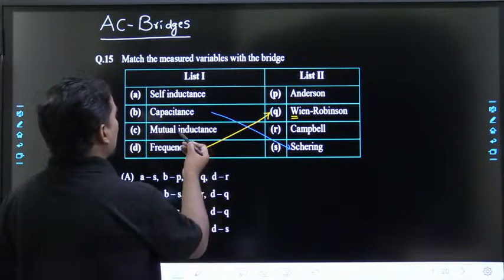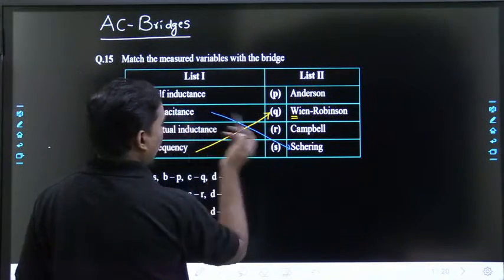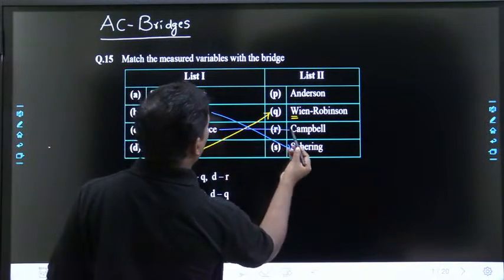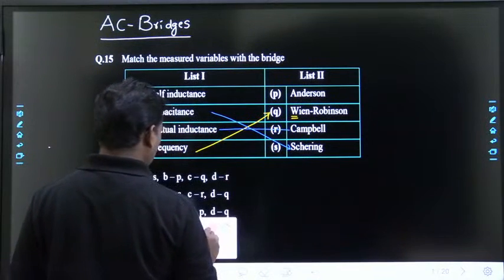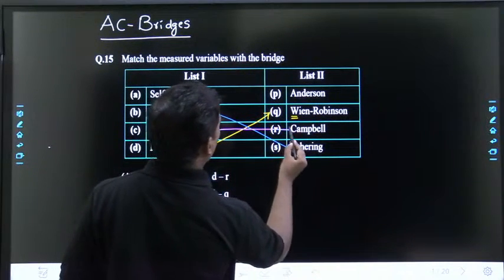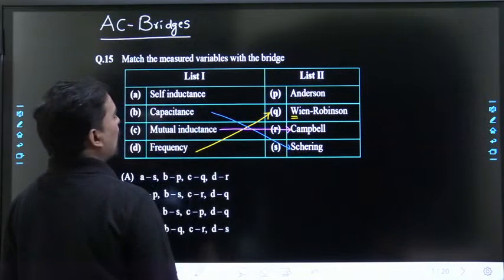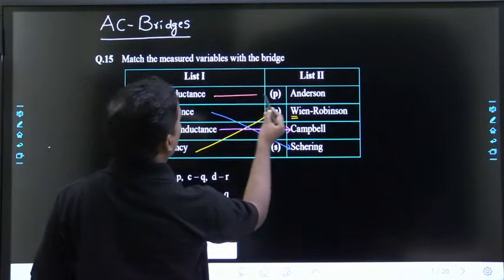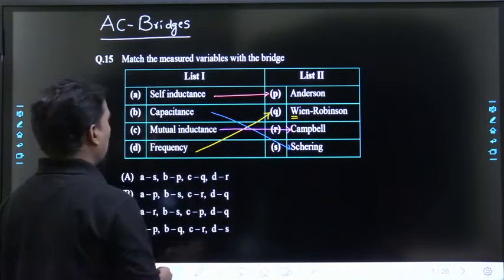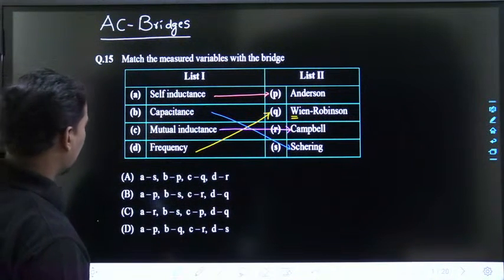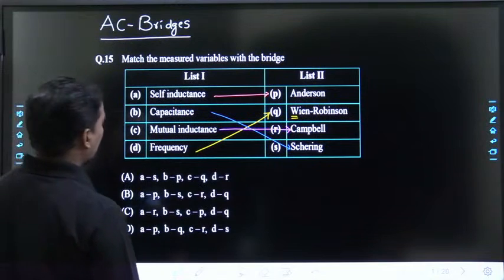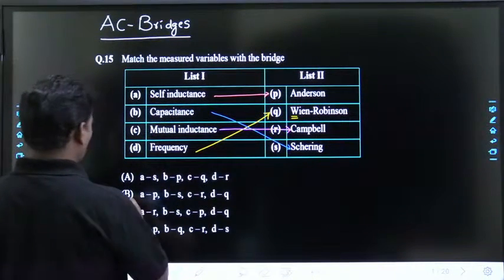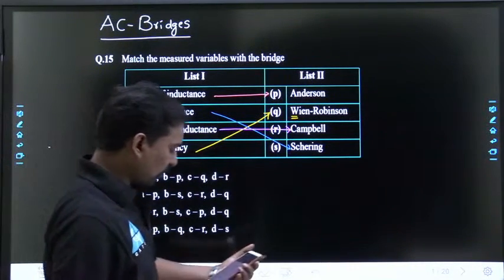Next, mutual inductance. Campbell is for mutual inductance. And self-inductance by Anderson. So A goes to P, B goes to S, C goes to R, D goes to Q. So option B is the correct answer.